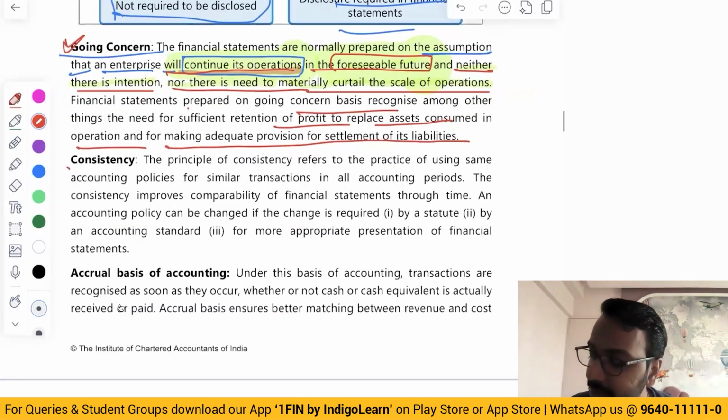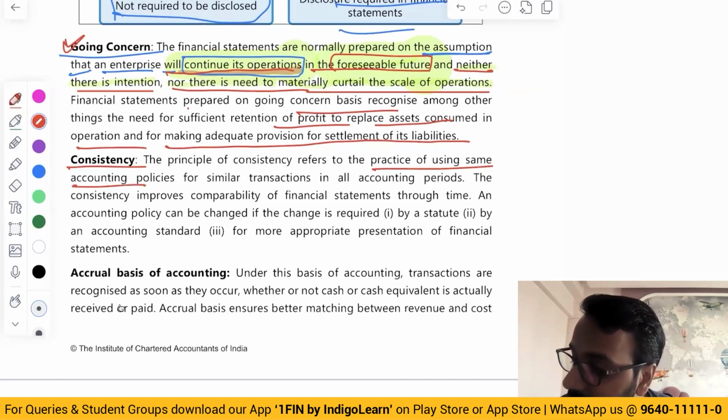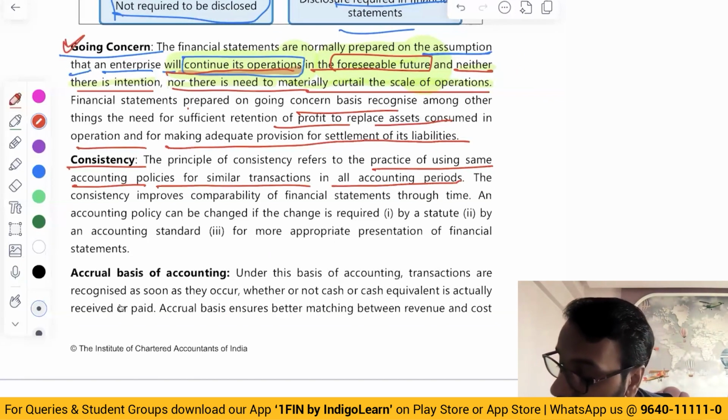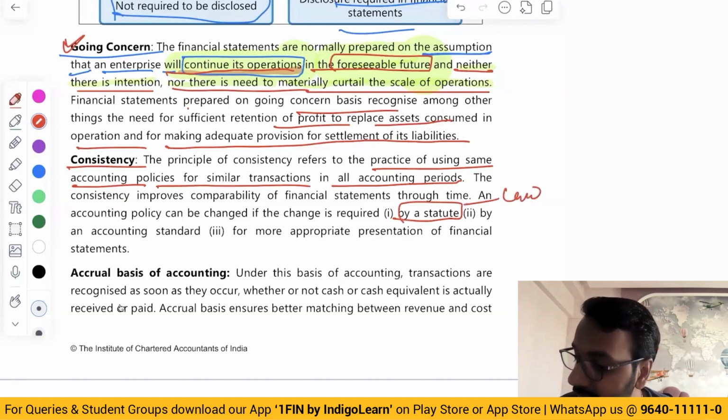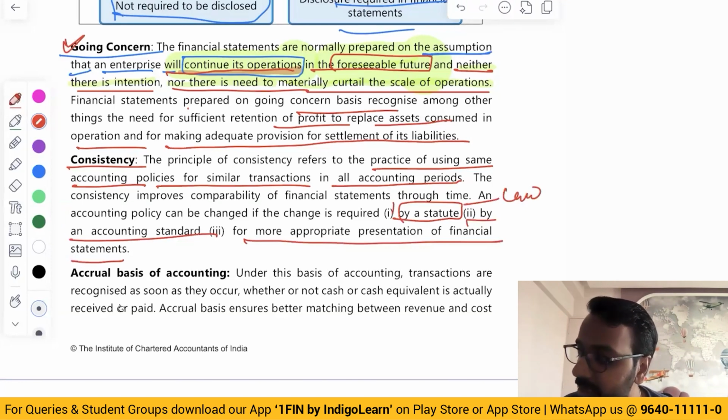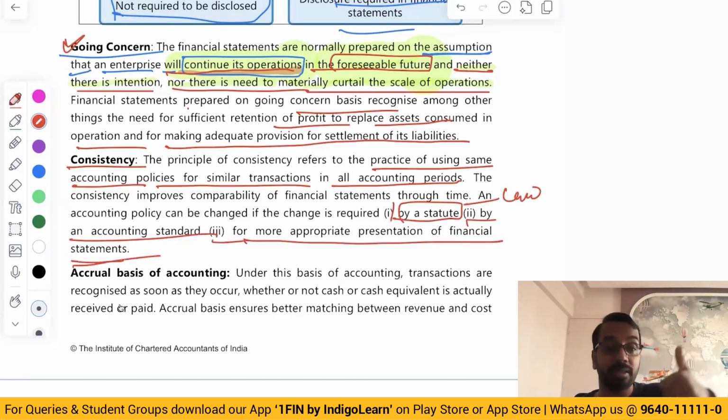The second one is consistency. Consistency means we are using the same accounting policies for similar transactions in all accounting periods. Same transaction, same accounting policy. Or same nature of transaction, same accounting policy. Does that mean we cannot change the accounting policies? We are not saying that. We can change accounting policies if it is required by a statute or law, if it is required by an accounting standard, or for more appropriate presentation of the financial statement. These 3 points you need to learn by heart. Required by statute, required by accounting standard, and if it results in better presentation of the financial statement.